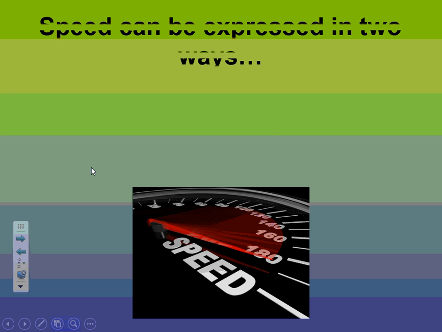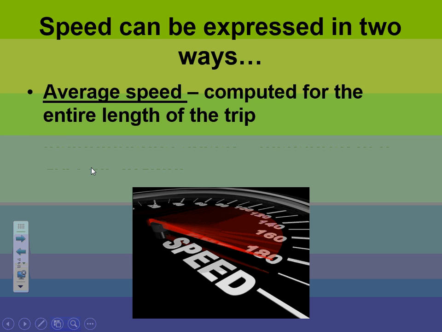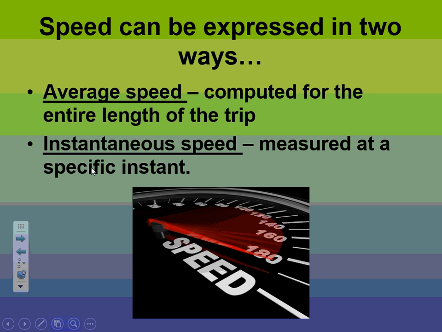Now, we can express speed in two ways: average speed or instantaneous speed. For example, average speed would be your speed over the entire trip. Let's say you live in Brownsville and you're driving to Hayfield. Most of the way between Brownsville and Hayfield is 55 miles per hour. But your average speed is going to be much lower than that because you're going to factor in the amount of time it took you to pull out of your driveway, go down the side roads, travel in Hayfield in town, and pull into the school parking lot.